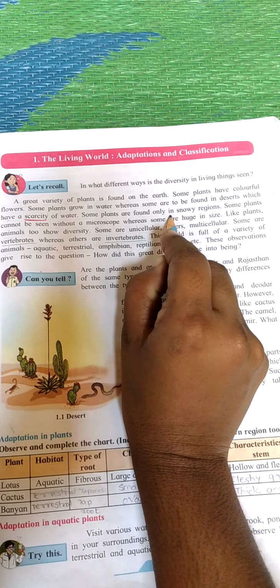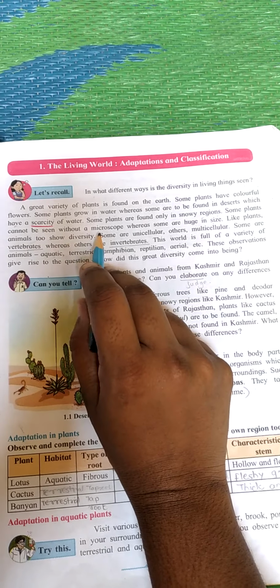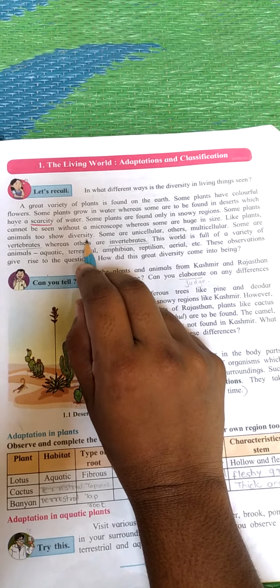Some plants are found only in snowy regions. Some plants cannot be seen without a microscope because they are too small, whereas some are huge in size. Like plants, animals too show diversity.